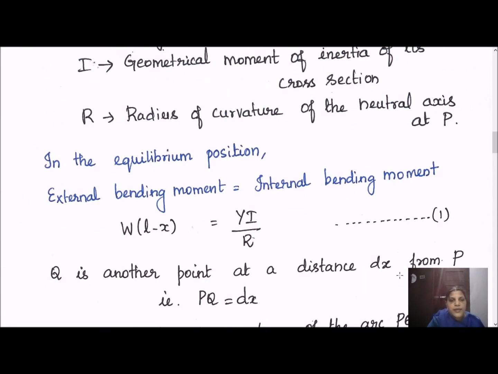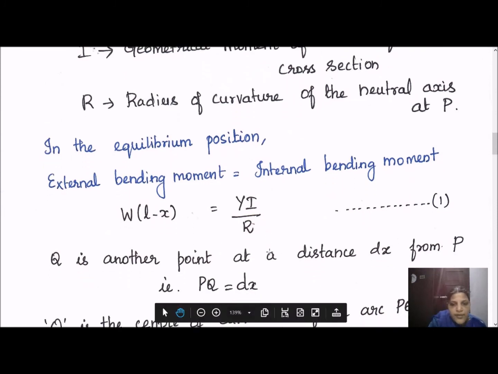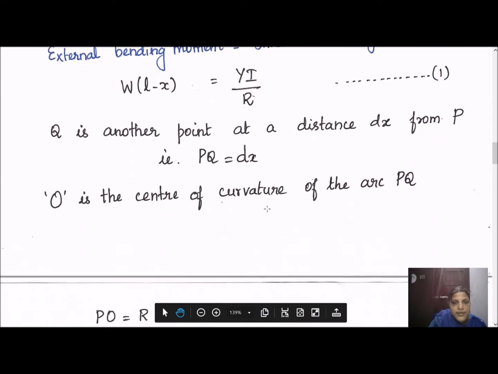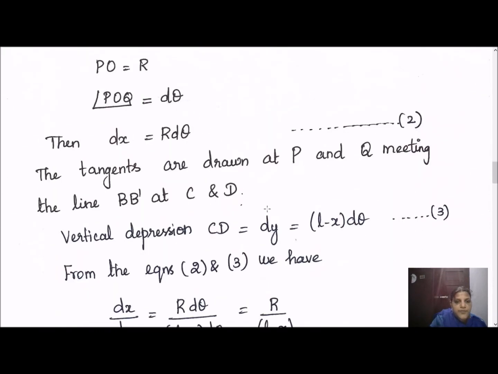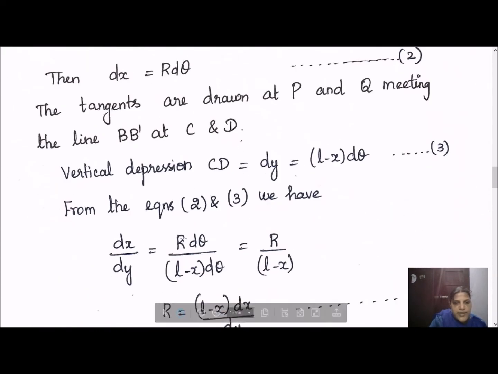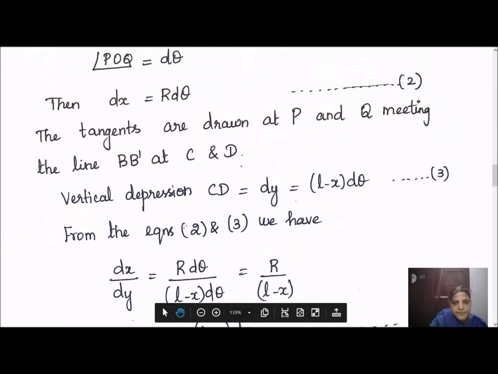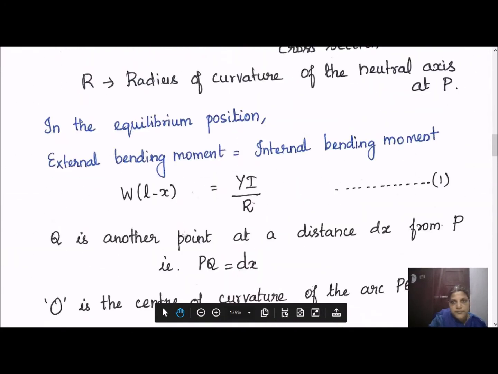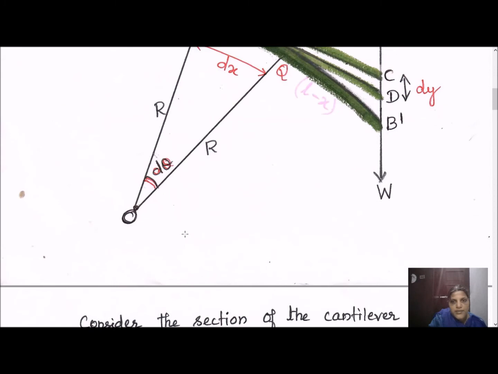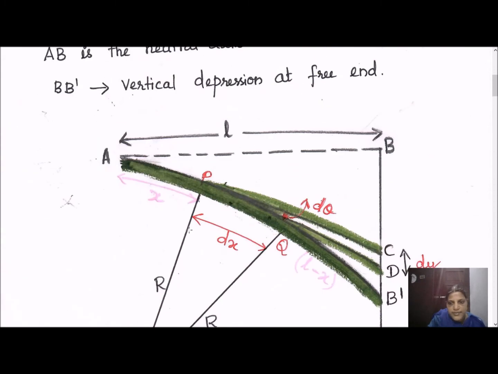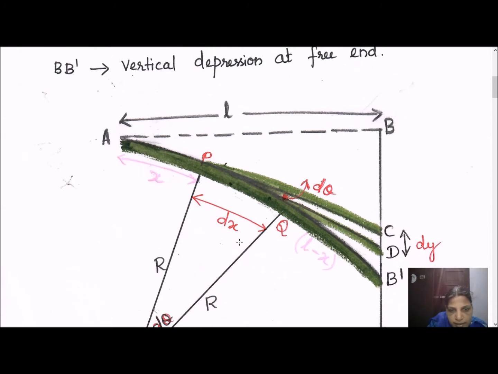In the equilibrium position we need to equate these two values, and we are going to calculate dx by dy. The next step is the calculation of dx divided by dy. From the diagram, r into d theta is dx.